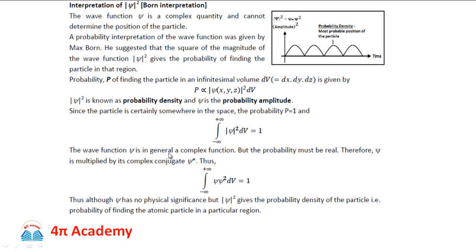So the wave function psi is in general a complex function, but the probability must be real. Therefore psi is multiplied by its complex conjugate psi star, and thus the integration from minus infinity to infinity of psi into psi star, or mod of psi square, over dV is equal to 1. Thus, although psi has no physical significance, mod of psi square gives the probability density of the particle, that is, the probability of finding the atomic particle in a particular region.